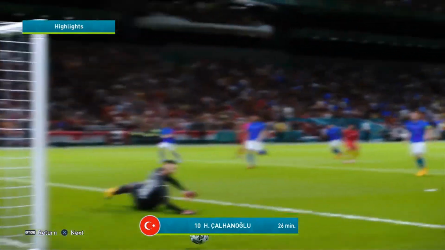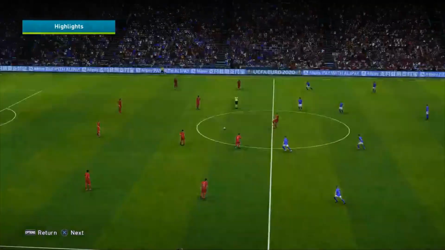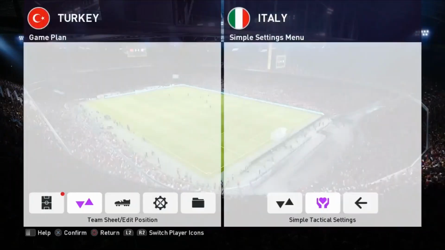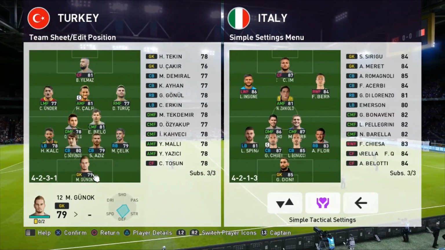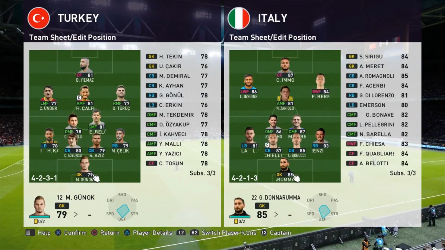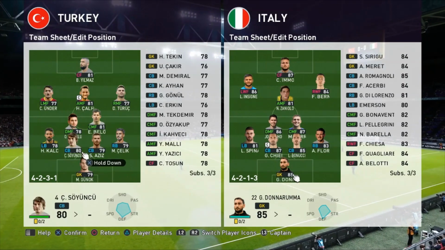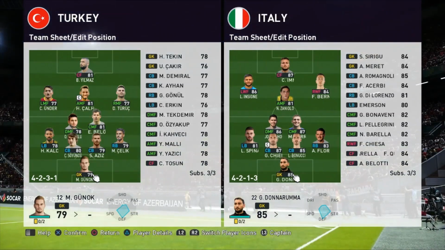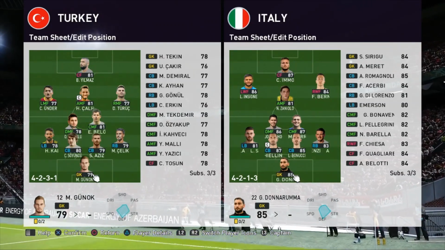So as it stands right now, we are still 0-0 in this fixture, but there is plenty of time to play, so not to worry. Now, of course, Bembo Gaming and Danny Motion probably won't be happy with both of their sides in that 45 minutes. Probably Bembo Gaming being the happiest of the two managers there. I think one of the managers here, Danny Motion of Italy, is looking to potentially make a change in this game. So we'll find out what happens in terms of changes, and then we'll head into the second half of this fixture.